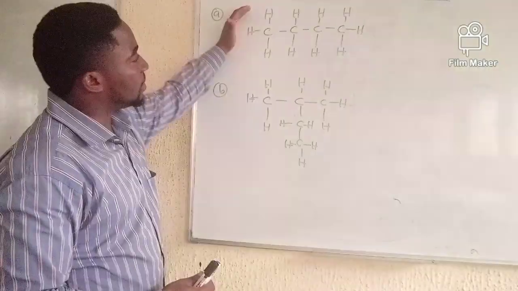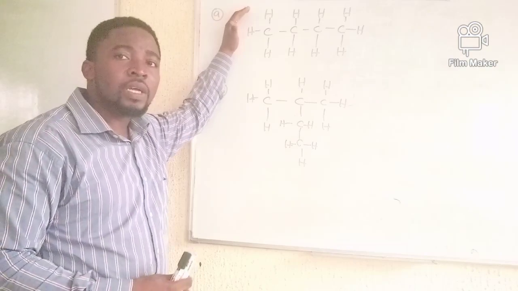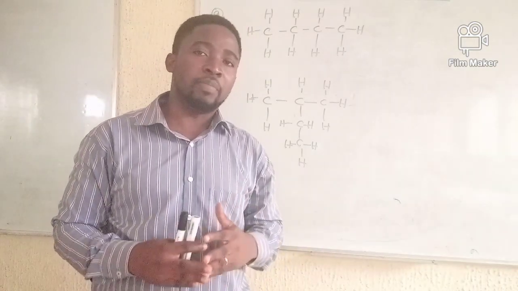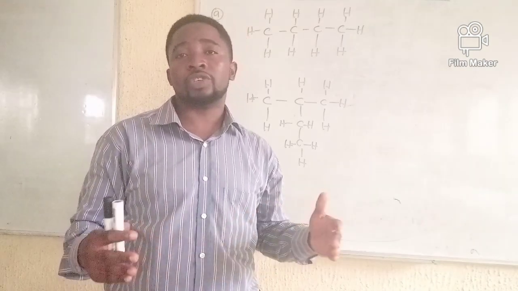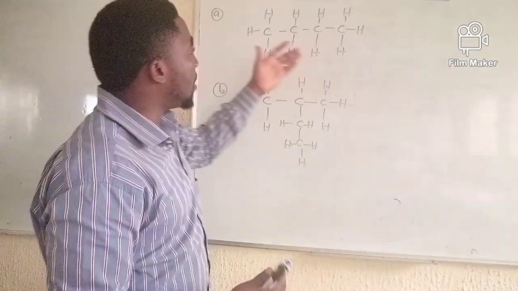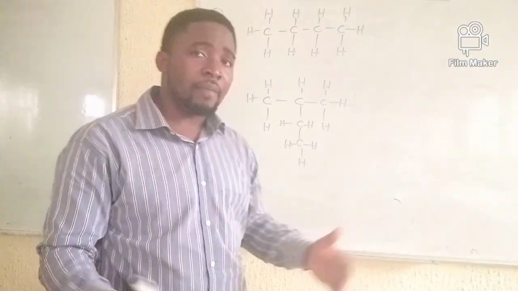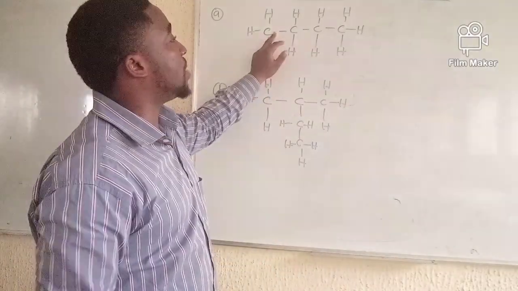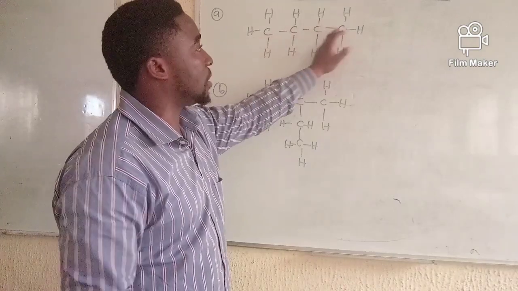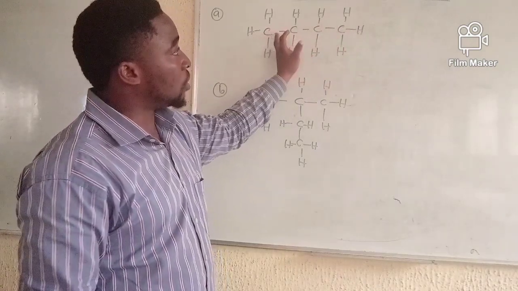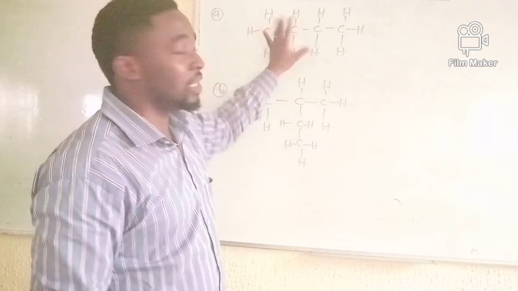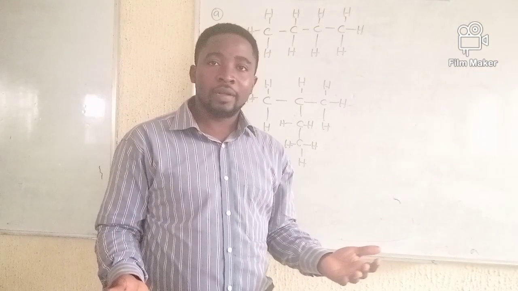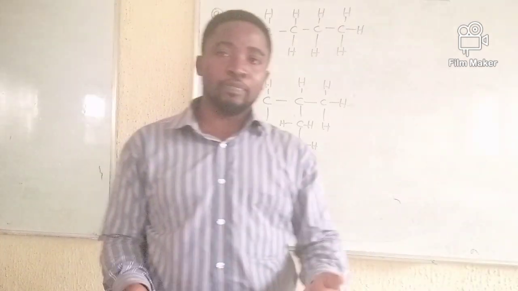So you can see that this is a straight chain isomer. The way you name a straight chain isomer is not the way you name a branched chain isomer. Now, the straight chain isomer is easier compared to naming a branched chain isomer. In the straight chain isomer, you can just count the number of carbon atoms on the straight chain, so you can see it clearly. So 1, 2, 3, 4. So this is butane. That goes with butane, that box.